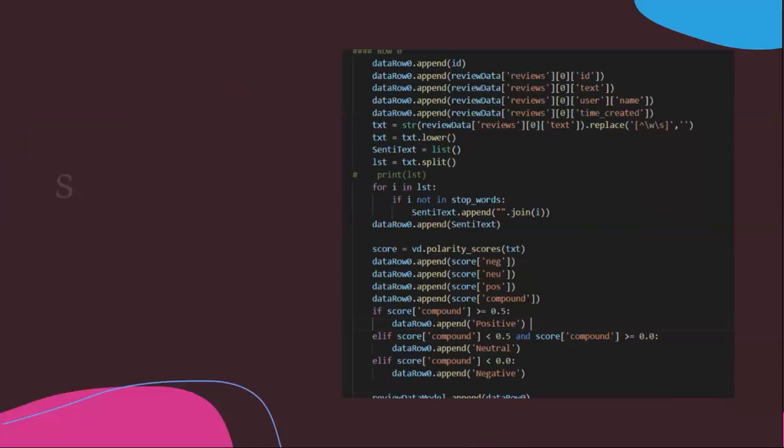And this is the part for sentiment analysis. Here you can see we have used VADER's polarity score, and we have appended the compound score, positive, neutral, and negative score. We have also written a piece of code that determines if the sentiment is positive, neutral, or negative. So let's go to the code and run it.